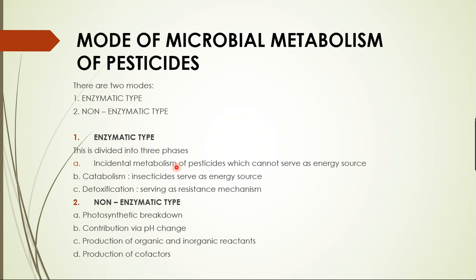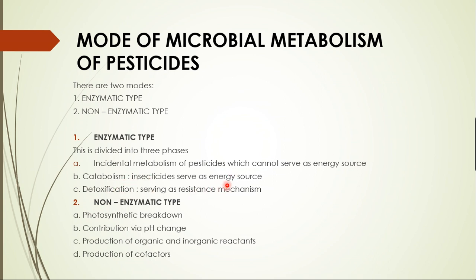Here again, it occurs in three phases by the microorganism. One is an incidental type of metabolism of pesticides which cannot serve as an energy source. That's what I told you, co-metabolism, isn't it? That means they are going to have enzymes called hydrolases, oxidases, etc. Here, the insecticides serve as substrates and electron acceptors or donors, but they won't derive energy.